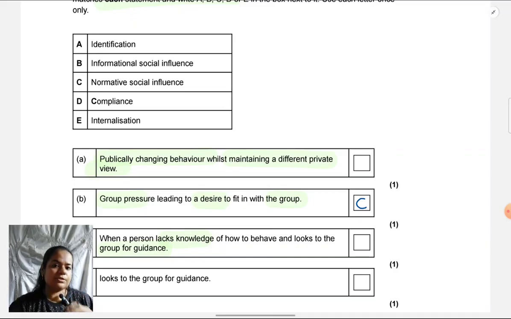These types of questions are very good for review practice also. Before you get to actual writing skills practice, just to check whether you've understood correctly or not, objective questions can be very helpful. Looks to the group for guidance.